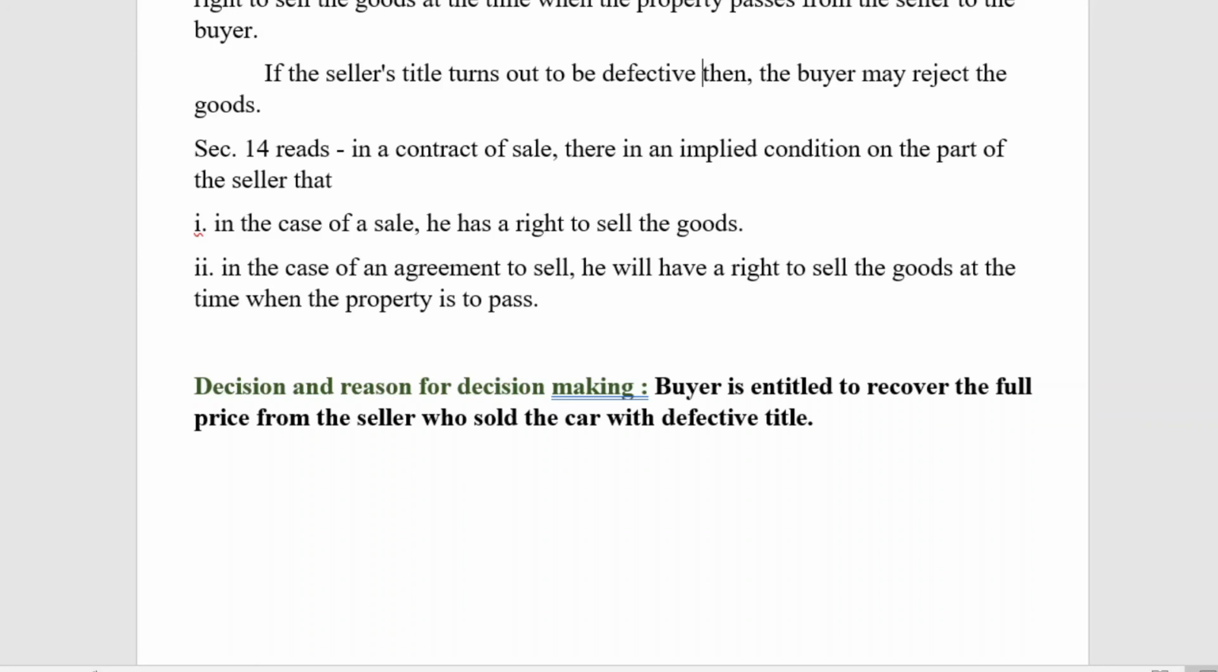Here the option left to the buyer is that he can repudiate, he can cancel the contract, and he can recover the price, as the seller has no right to sell them. Okay, in the next video, we can look into the other problems concerning implied conditions and warranties. This is very important from the examination point of view, both for theory questions as well as problematic questions.